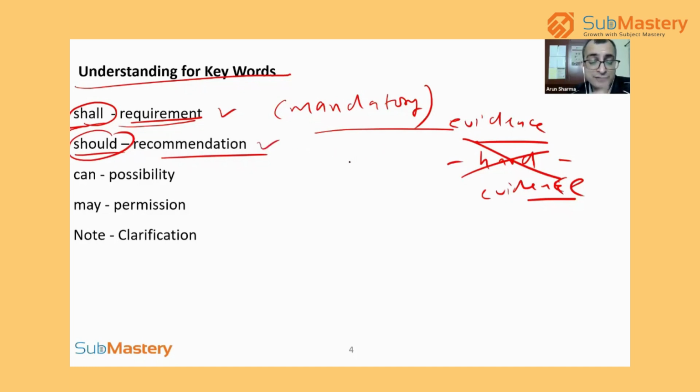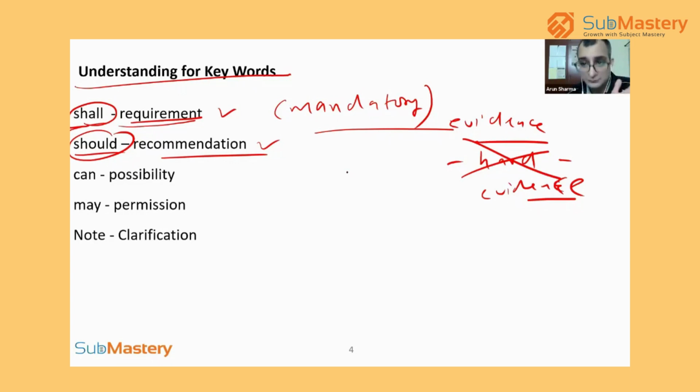For example, in one of the clause requirements on supplier selection, it is written that the supplier which you are selecting should have automotive business. You understand? The supplier which you are selecting should have automotive business.